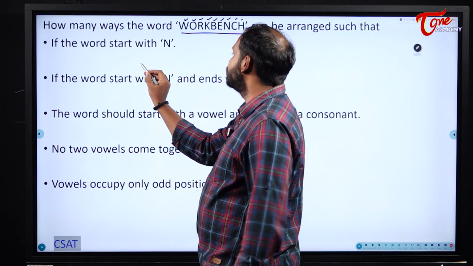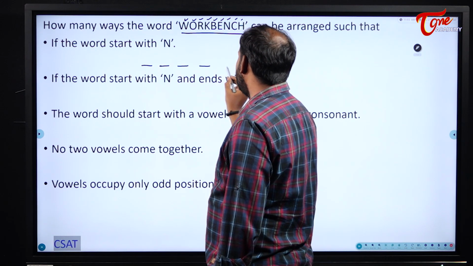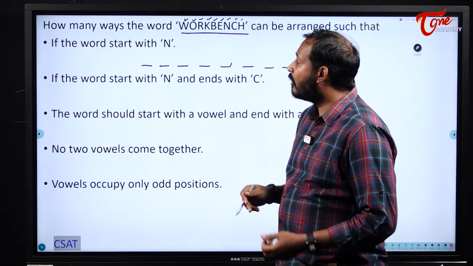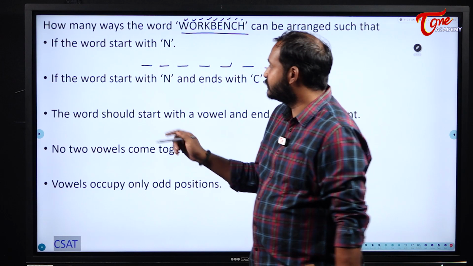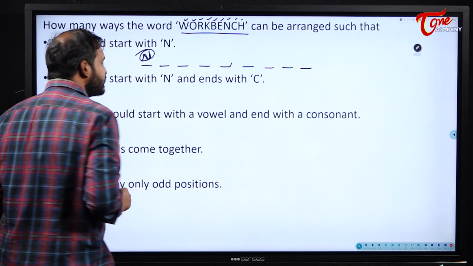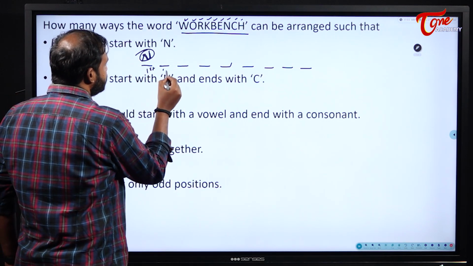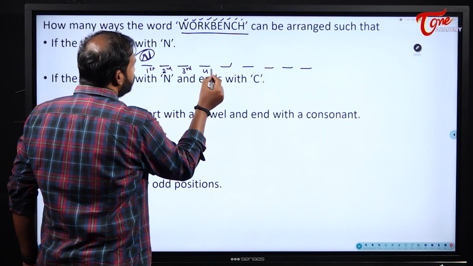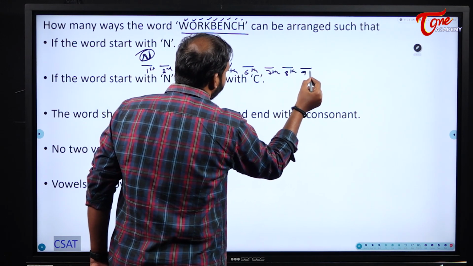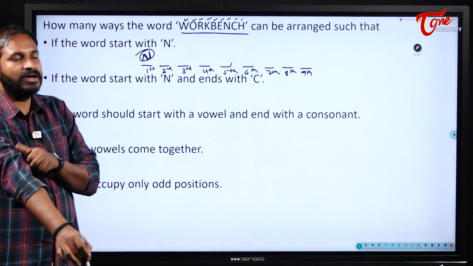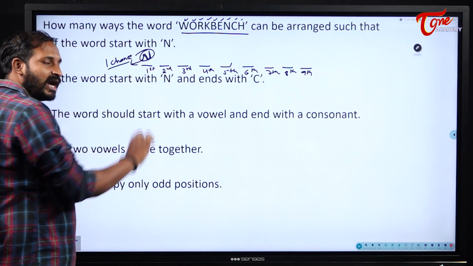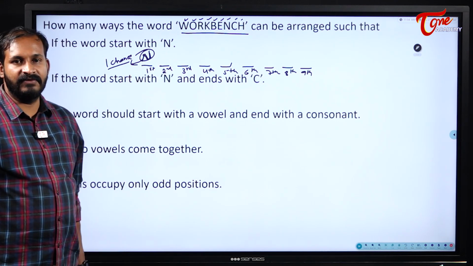So I will write 9 positions: 1, 2, 3, 4, 5, 6, 7, 8, 9. Always the word should start with N only. So for the first position, how many chances are there for me? For the first position, I will have only 1 chance. And what is that chance? It should only start with N, right? So 1 chance will be there for my first position.